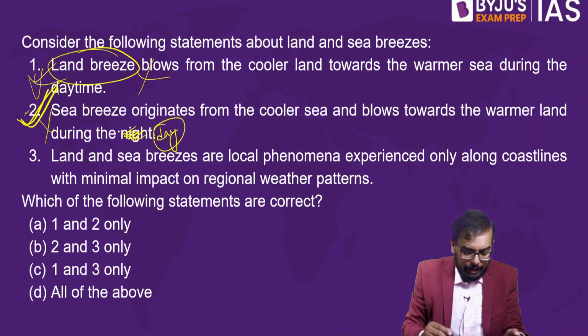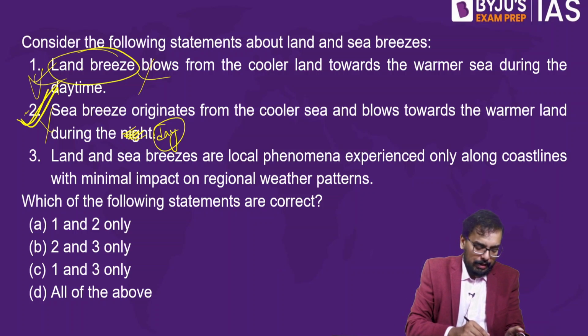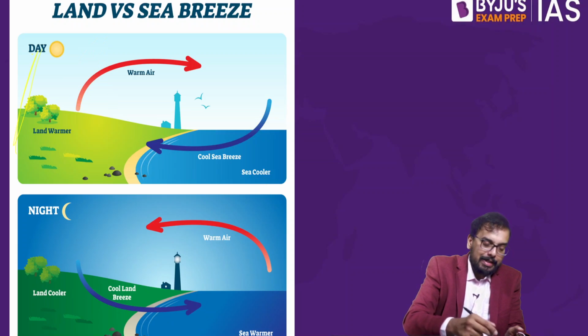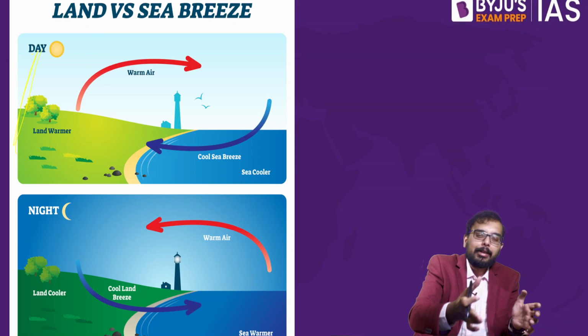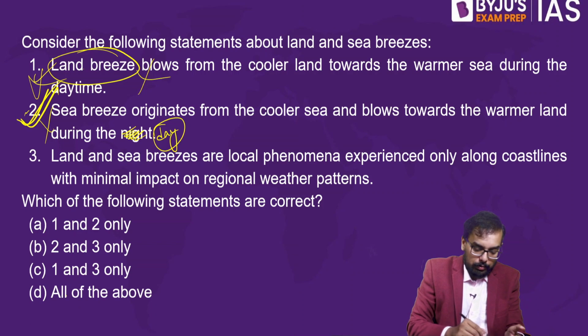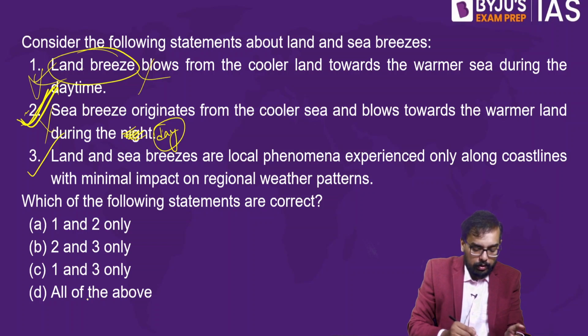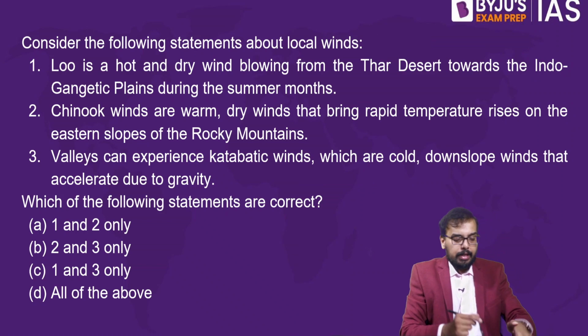Okay. So land and sea breeze are local phenomena experienced only along the coastlines and minimal impact on the regional weather pattern. Yeah, true. This cool sea breeze will not have impact deep inside the coastal area. Maximum 1 kilometer, 2 kilometer of cool breeze. That's it. Beyond that, it has no much impact. So if we consider daytime over here, statement number 2 is right. This is also right. So B is the answer over here. Okay, we'll take up the next question.